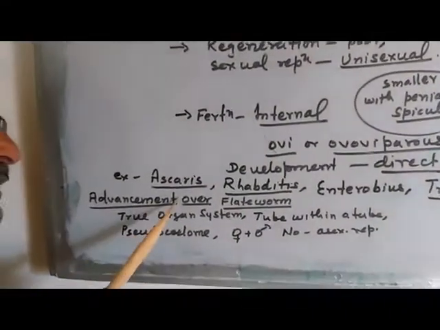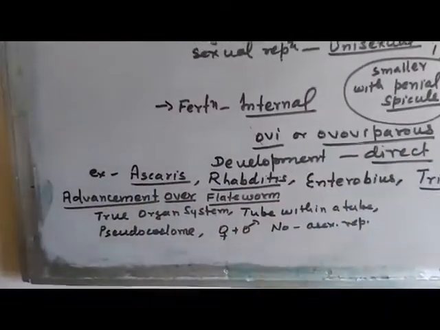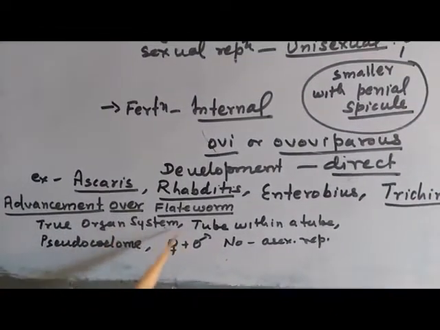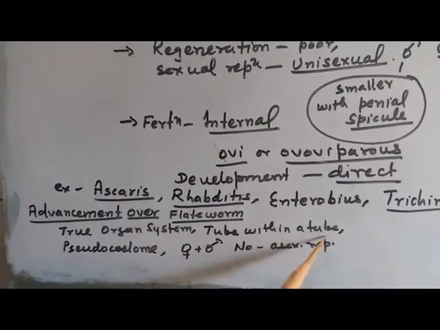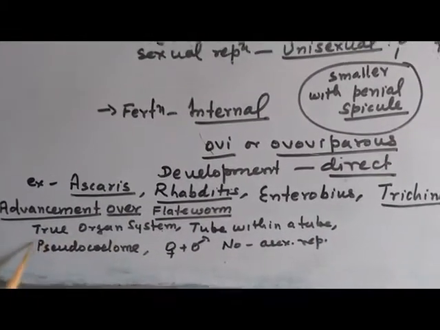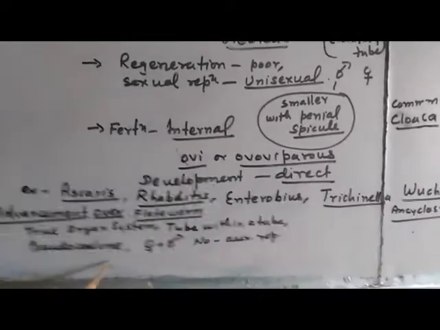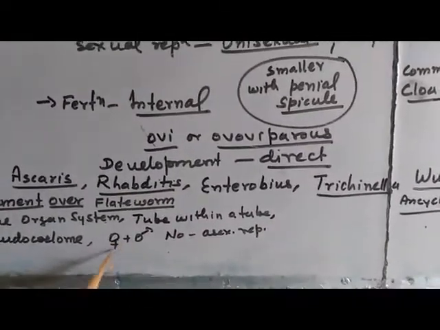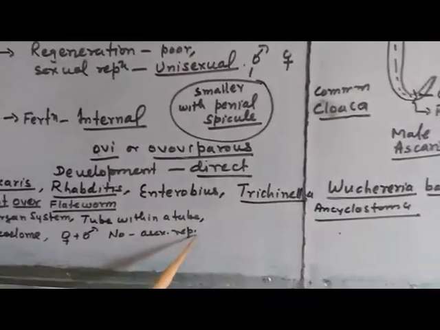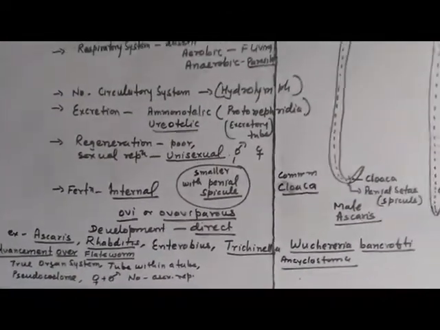What are the advancements? Let us compare with the flatworm. What new thing came in them compared to flatworms? They have a true organ system, and a tube within a tube body system. They are pseudocoelomate: false coelom, meaning they changed from acoelomate to pseudocoelomate. There is sexual dimorphism, male and females are separated. There is no asexual reproduction through regeneration. So these are the advancements over the platyhelminths.